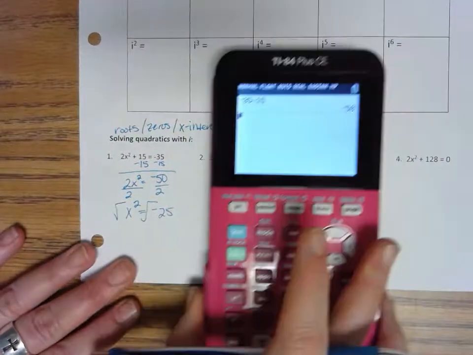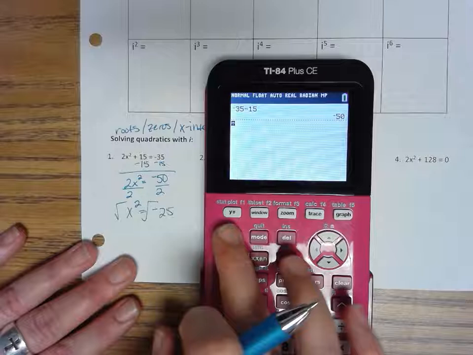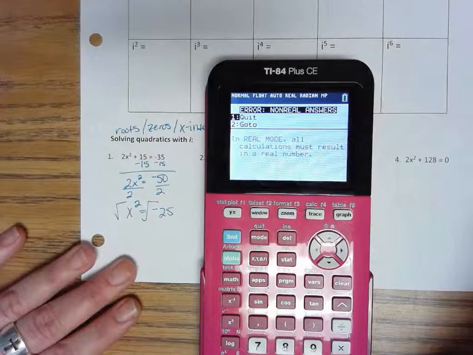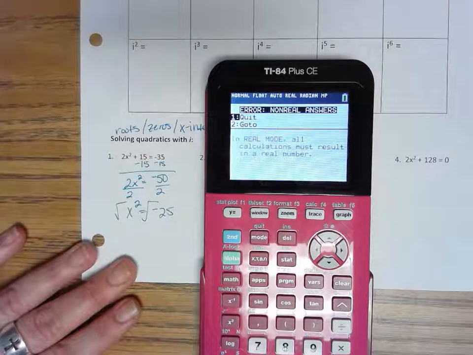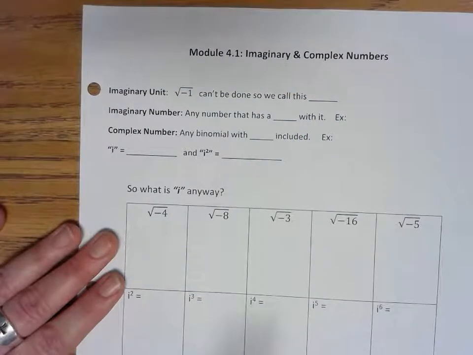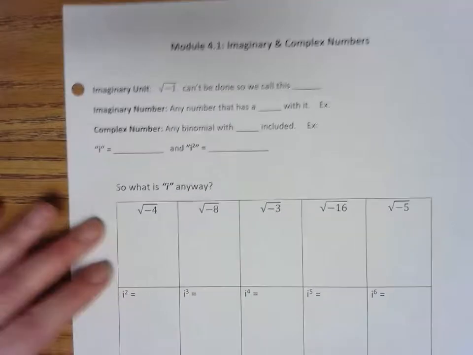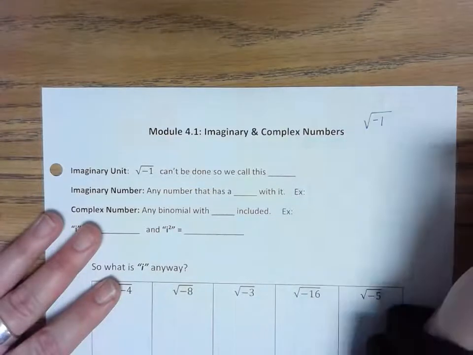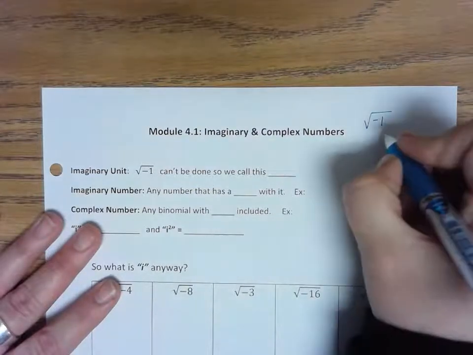But when I take the square root of negative 25, it tells me that it's a non-real answer. The opposite of real is imaginary, or the opposite of real is fake, but we call that imaginary. It's the same idea. So what we're going to do is right up here at the top of your notes, we're going to show this, the square root of a negative 1.